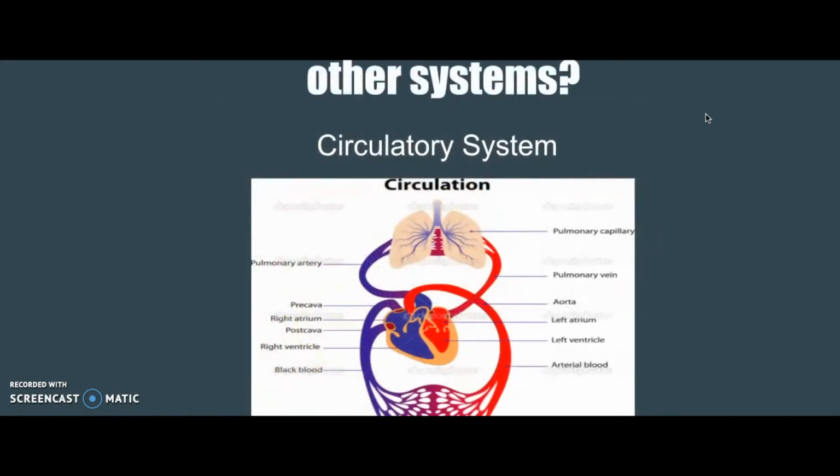So how does the endocrine system work with other systems?